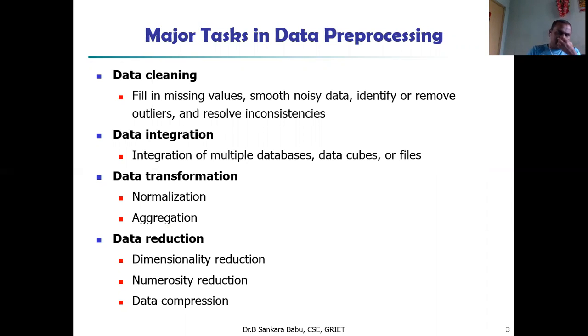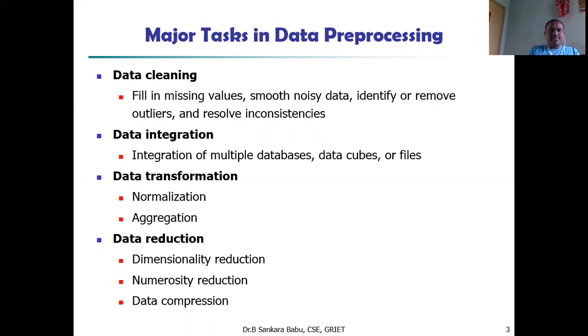In this process, you fill in missing values, smooth noisy data, identify or remove outliers, and resolve inconsistencies. In data integration, we integrate heterogeneous, multiple databases to produce high quality, large data sets.